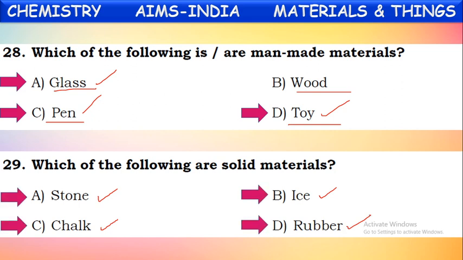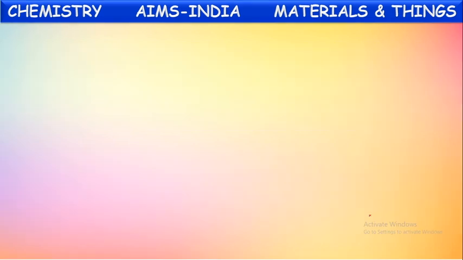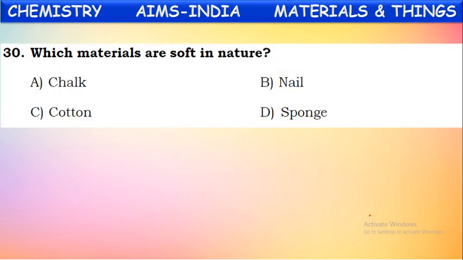So in multiple choice or multi-correct answer type questions, all four options may also be correct answers. So you have to observe all the options carefully and select all correct answers. Then only that answer will be considered correct. Okay, next question. Which materials are soft in nature? Is it chalk, nail, cotton, sponge? Out of these, which are soft materials? See, which is a soft material?